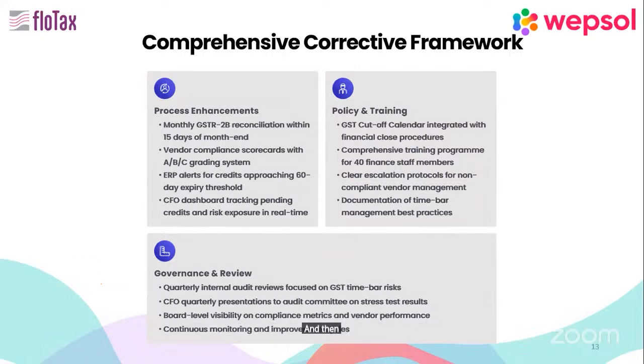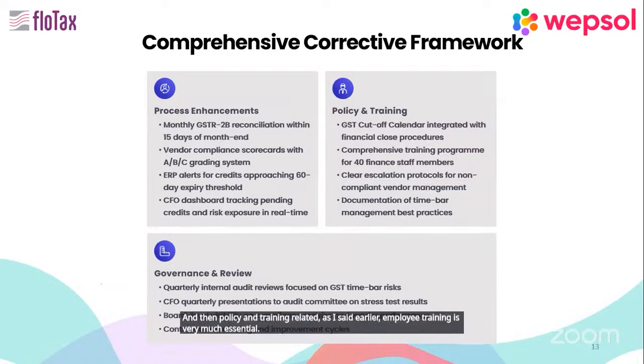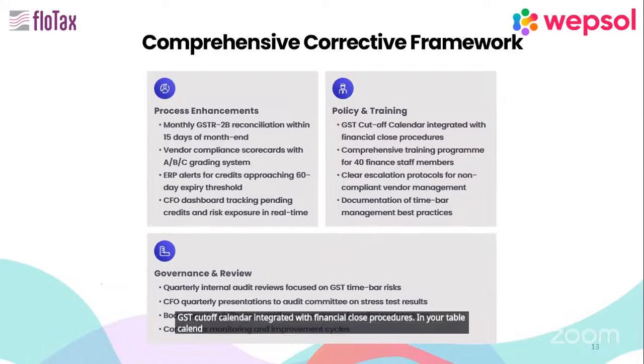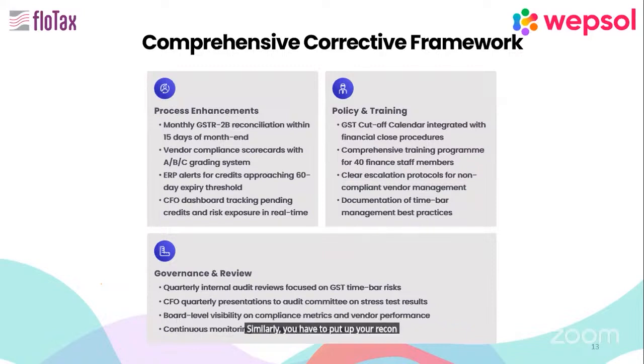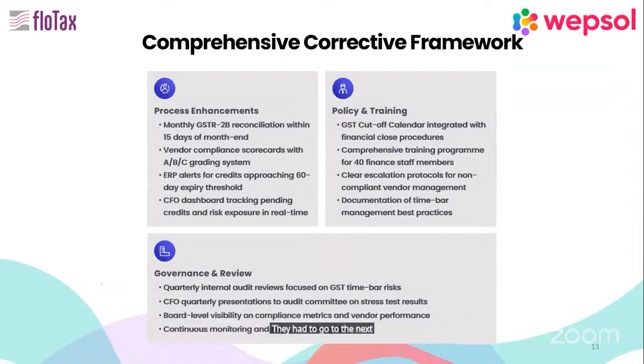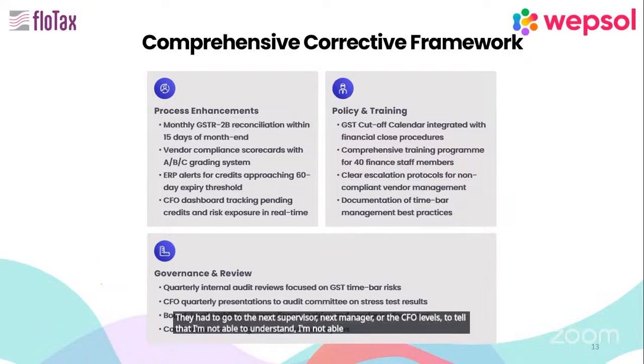And then policy and training related, as I said earlier, employee training is very much essential. GST cutoff calendar integrated with financial close procedures. In your calendars, you have to monitor, like 7th is the due date for TDS, 21 is for GST. Similarly, you have to put up your reconciliation timelines also, and comprehensive training for the finance team members, and then clear escalation protocols. If somebody has not understood, they should not put everything under the carpet. They have to go to the next supervisor or next manager or the CFO level to tell that I am not able to understand, I am not able to do this reconciliation, I need support.